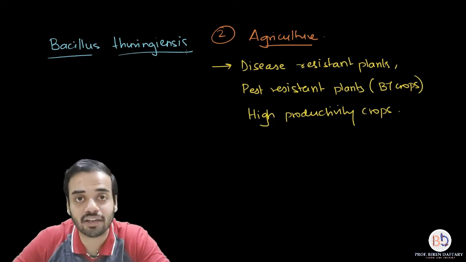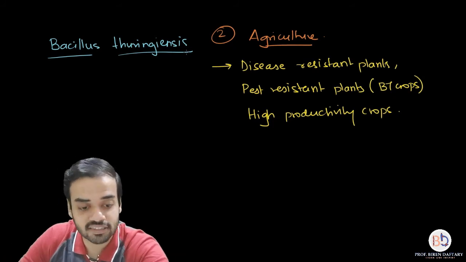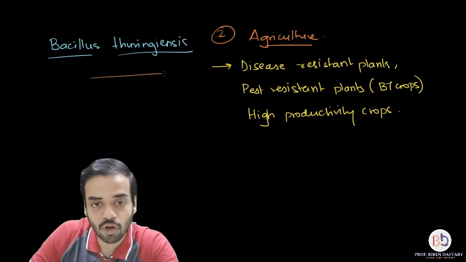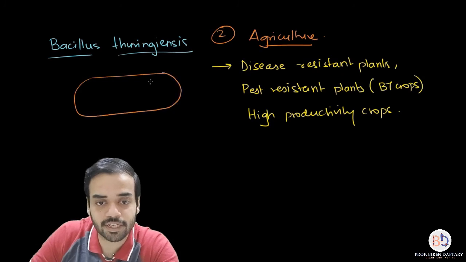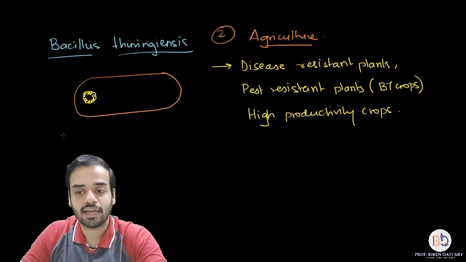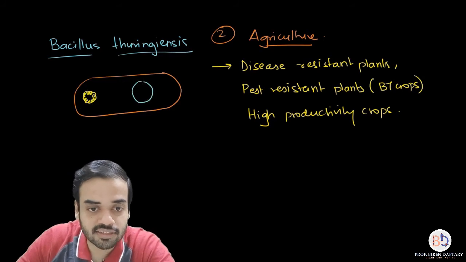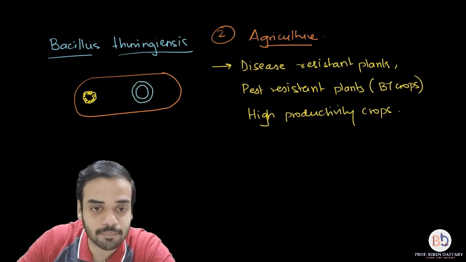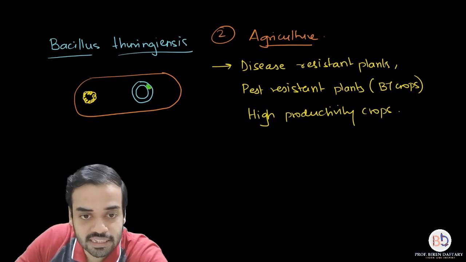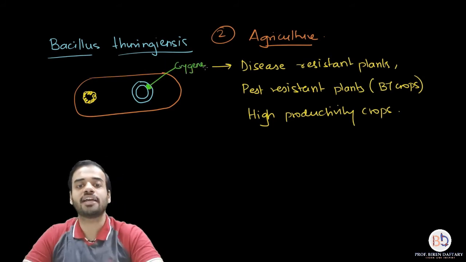Now I am going to just show you. This you don't have in your book, this is just for extra information, and also for people who are giving entrance exams it may be important. So I am showing this diagram of Bacillus thuringiensis, which is a bacterium. As always I will show this nucleoid which is in yellow color, and what else I am going to show? I am going to show the plasmid. So this is the plasmid which is naturally present in Bacillus thuringiensis, and in this plasmid I am going to show this gene. This gene is called the cry gene, C-R-Y, cry.